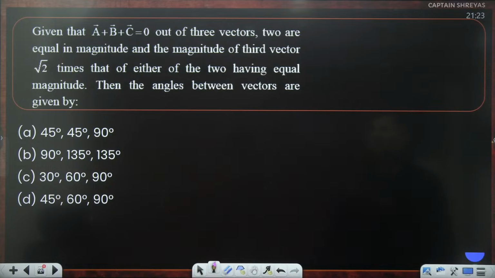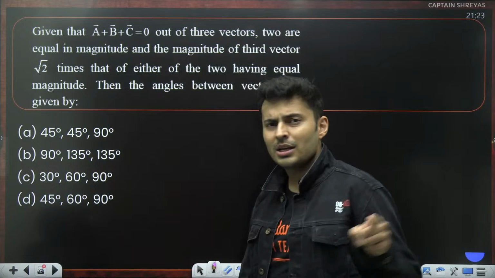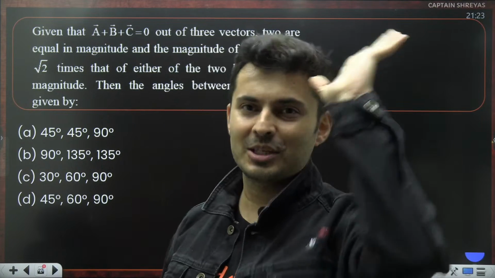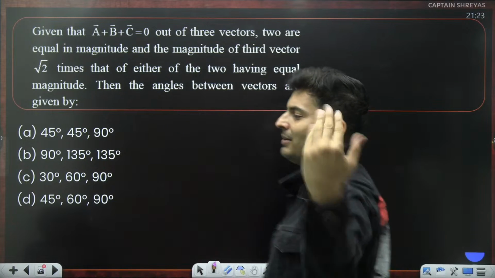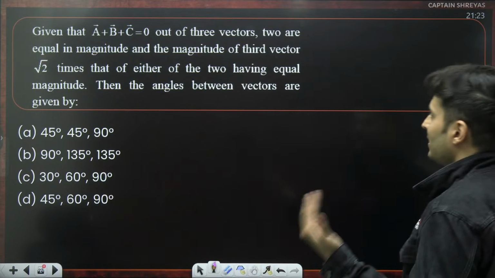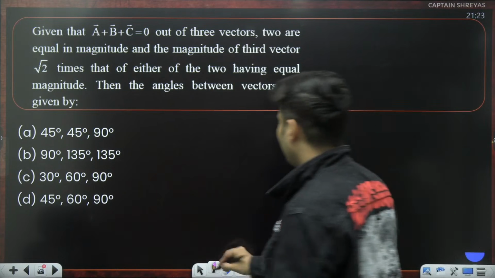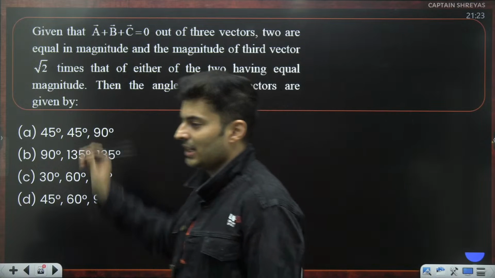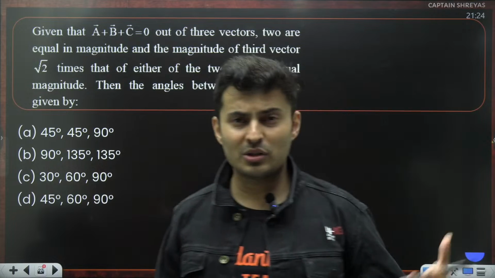Given that a, b, c together make it 0. If this is happening and you draw all these vectors using the law of polygon, it becomes a closed polygon. And when you have three vectors, that polygon will become a triangle. Two are equal in magnitude. The third vector is root 2 times either of the two magnitudes. Then what are the angles between the vectors? Guys, this can only happen if the angle is a right angle. I'll tell you why. You know this by now. You have solved so many questions.